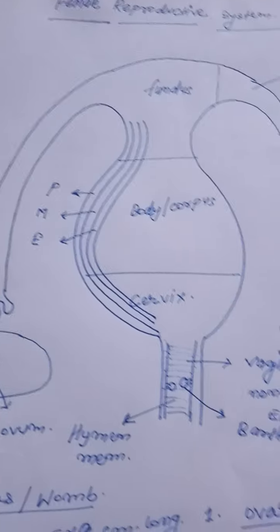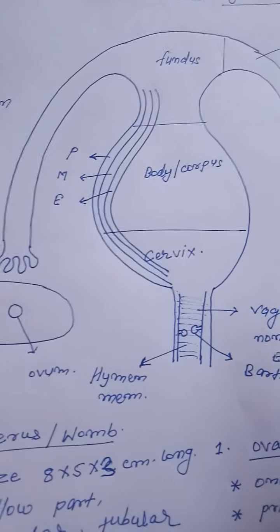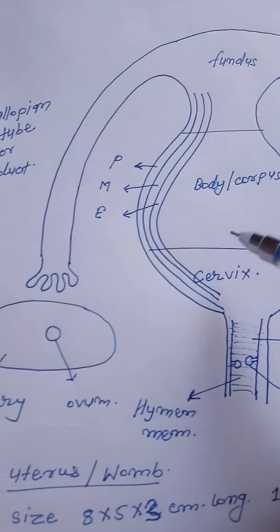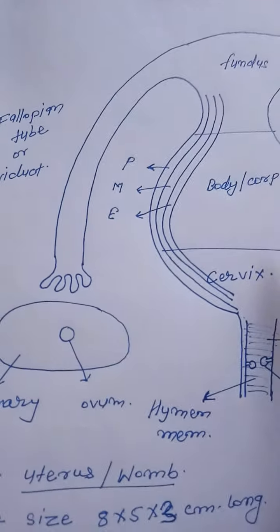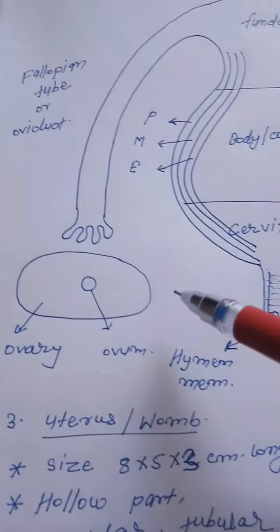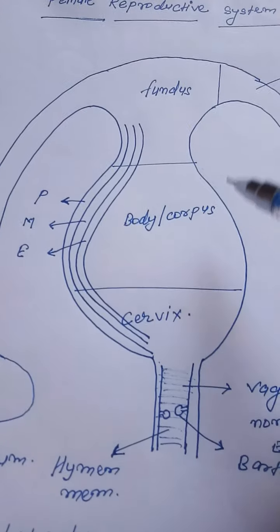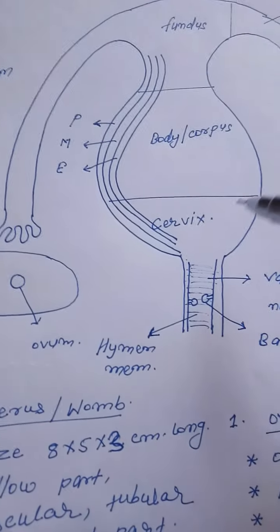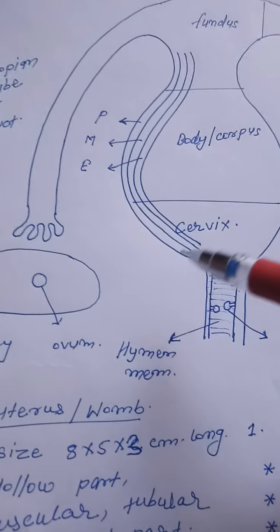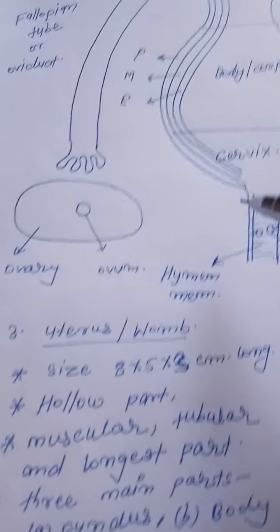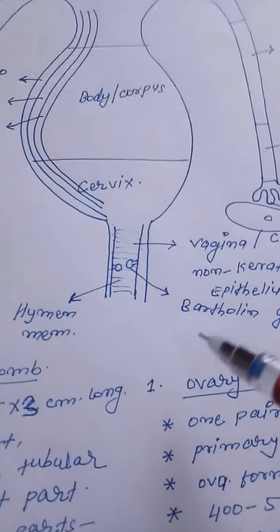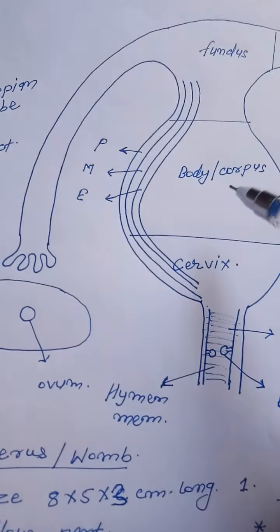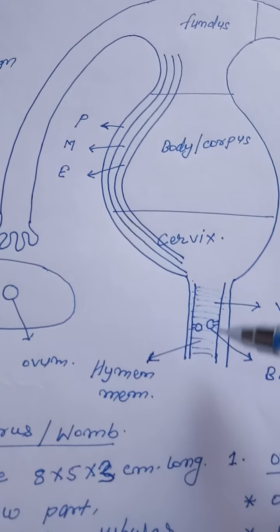First of all, you can see the diagram of the female reproductive system and its various parts: ovary, fallopian tube, uterus and vagina. The most important part of the female reproductive system is, first, the ovary; second, the fallopian tube; third, the uterus; and fourth, the vagina.